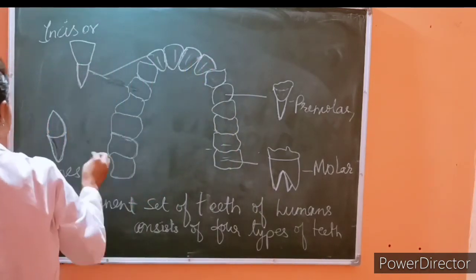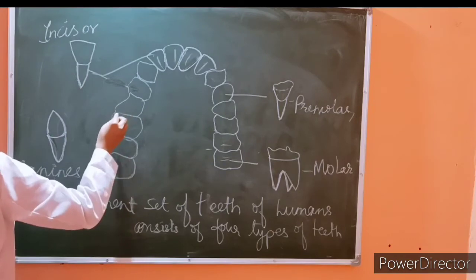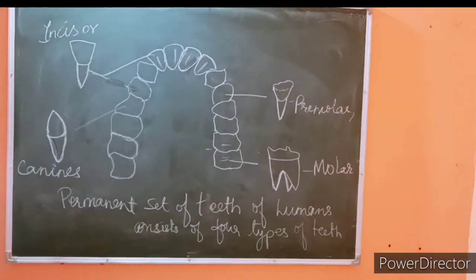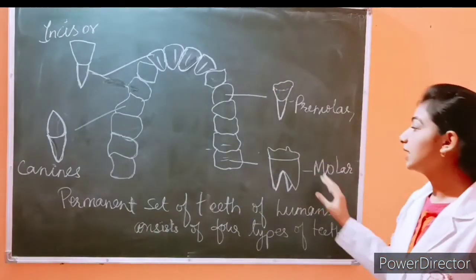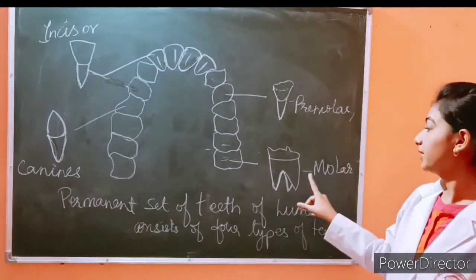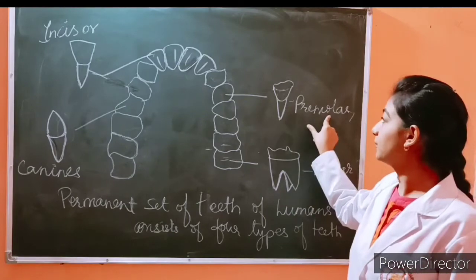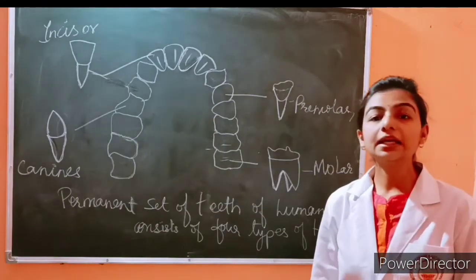They are scissors and they are canines. Okay? So this is all you got, that we have 4 types of teeth: molar, premolar, incisors and canines.